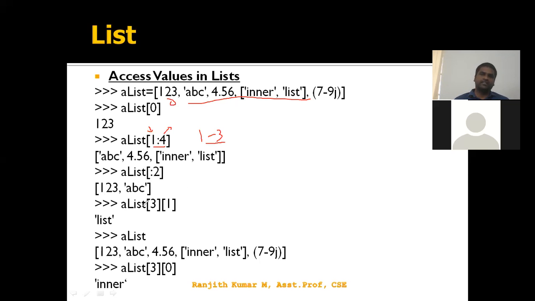If you want a multi-dimensional representation, we represent it like this. In a list, what is the element at index 3? It is a sublist. The 3 itself is a sublist consisting of two indexes, again 0 and 1. The first index is one value, and the second index, 1, is a list. So I'm going to get a list, and it prints the entire list. We can have it like this: index 3, then 0. Index 3, 0, 0 prints the inner value.